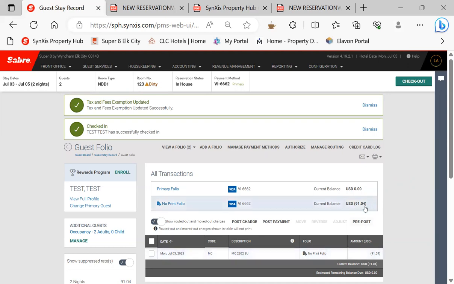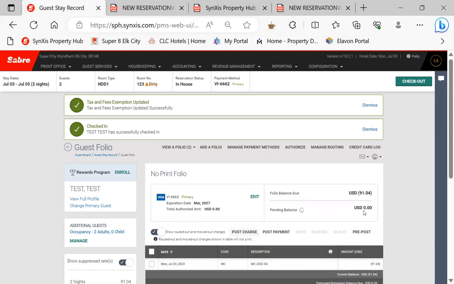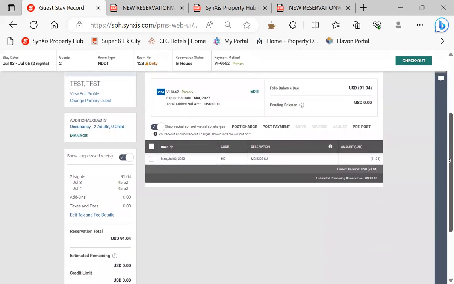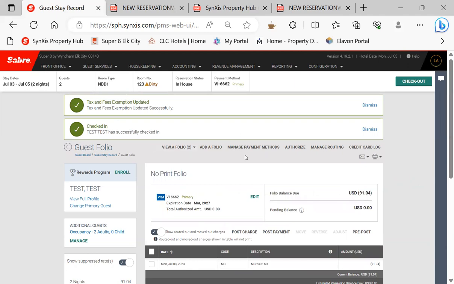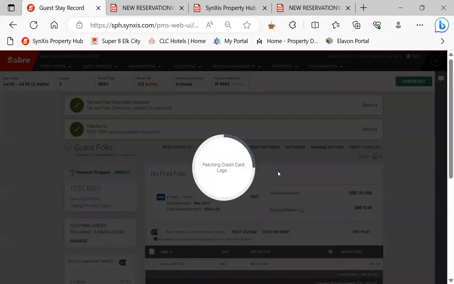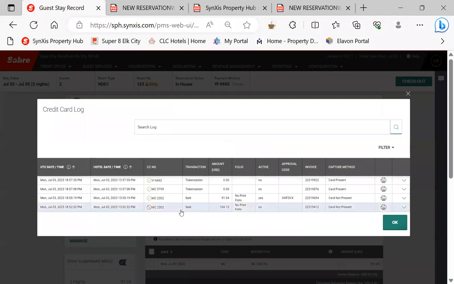You can see here where we took the payment. It's in parentheses. That means we took the payment, that it went through, and it posted. You can see here that it posted to the no print folio. The single use card was the MasterCard 2302, printed to the no print folio.